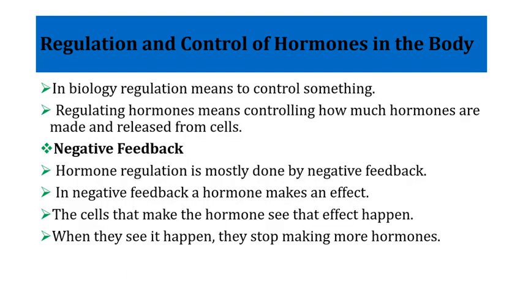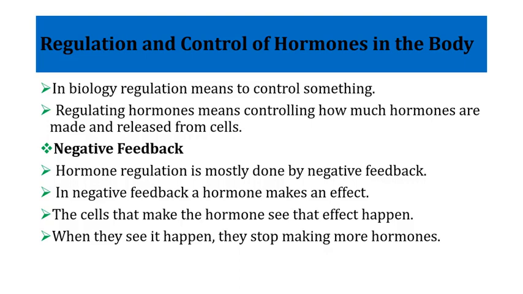Okay, after discussing the mechanisms through which hormones are secreted, it's now time to have a look at how we regulate the hormonal secretion from glands. Generally, regulating hormone means controlling how much hormone is secreted and made by the cell. We have three different mechanisms through which we can regulate hormonal secretion. We have the negative feedback.